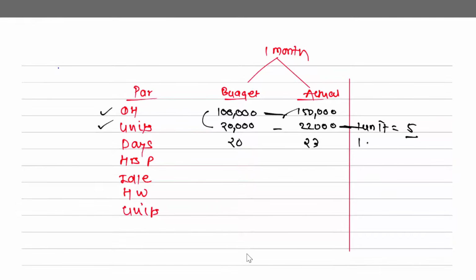So first of all, the absorption rate of 1 day: I was planning to spend 1 lakh rupees, that is what I want to recover, and 1 lakh I want to recover in how many days, 20, so 1 lakh upon 20, 5,000. The first one was 1 lakh upon 20,000 and it is 1 lakh upon 20, so 5,000. It means, can I say every day worked by you is going to give you 5,000 of overheads recovery, right?